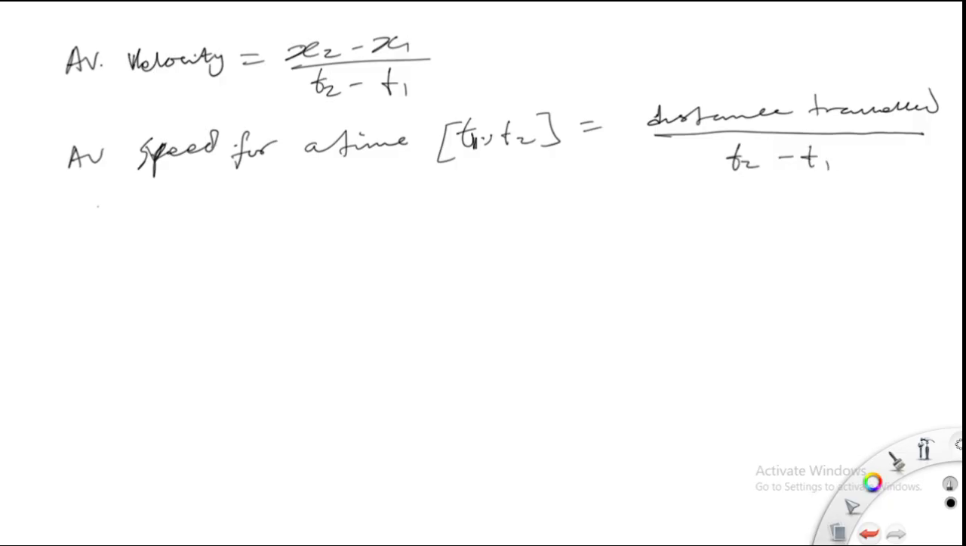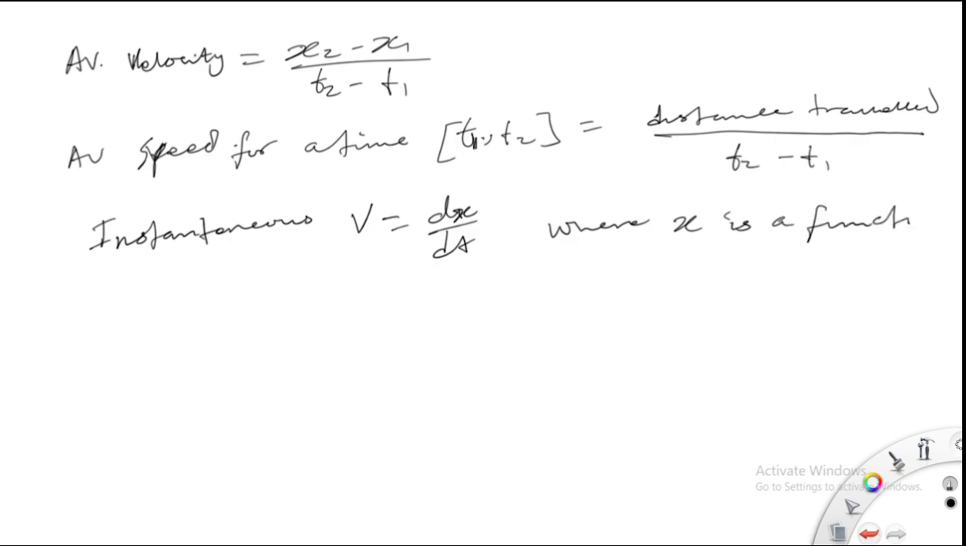And in the same manner, we can say instantaneous velocity. The velocity of a particle at every given instance can be calculated as v is equal to dx over dt, where x is a function of time. I hope you understand that very, very well. Instantaneous velocity, we said, is the velocity of a particle at every given instance of time.